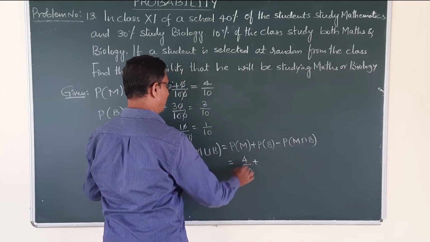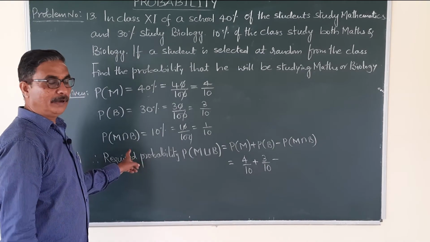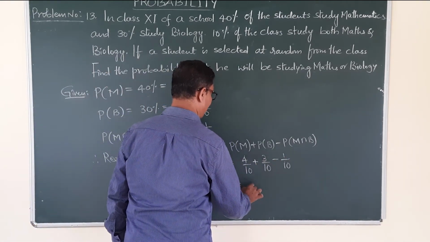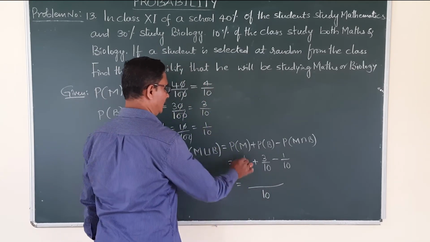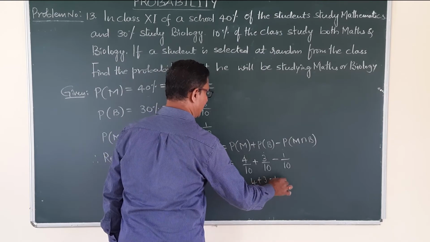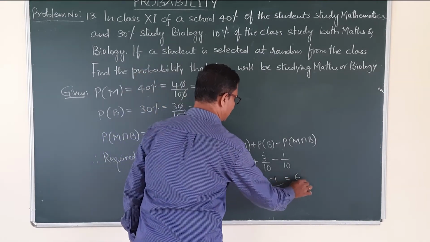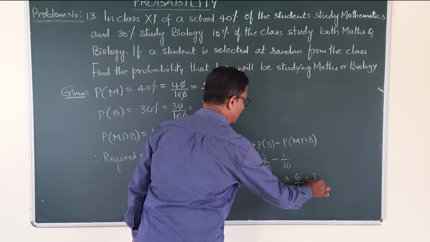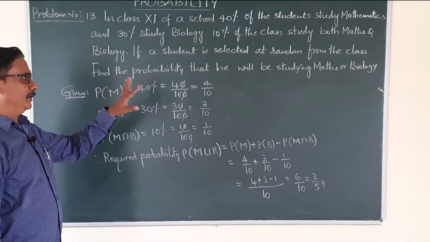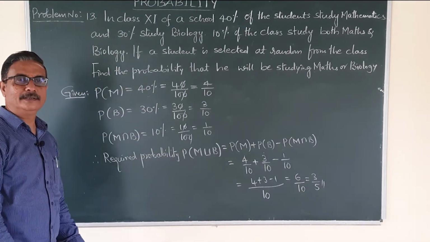What is probability of biology? 3 by 10. What is probability of both biology and mathematics? 1 by 10. Then take the LCM. LCM is here 10. That is 4 plus 3 minus 1, 4 plus 3 is 7, 7 minus 1 is 6, divided by 10, that is 3 by 5. So the probability that he will be studying in mathematics or biology is 3 by 5.